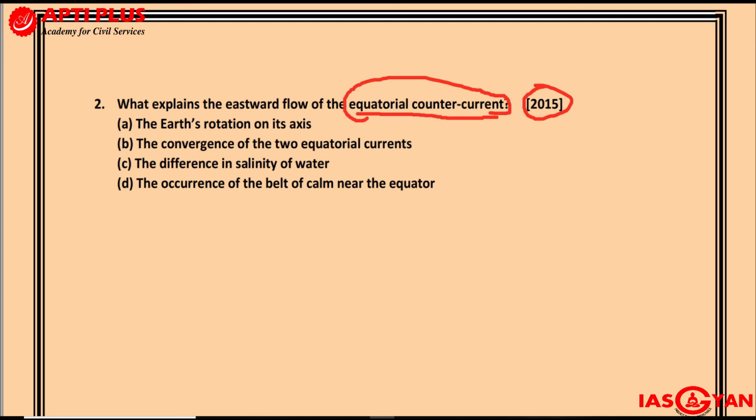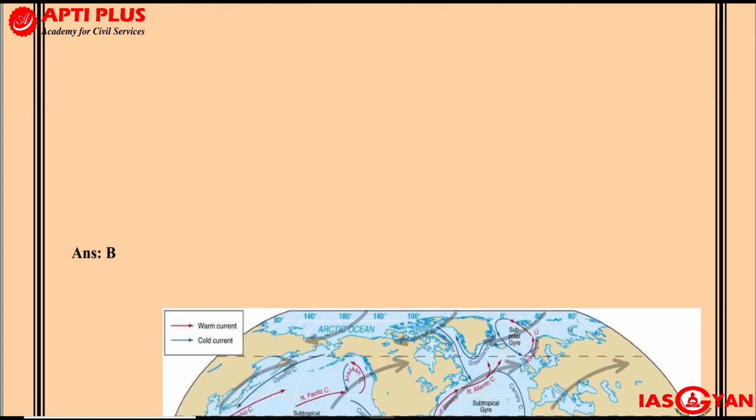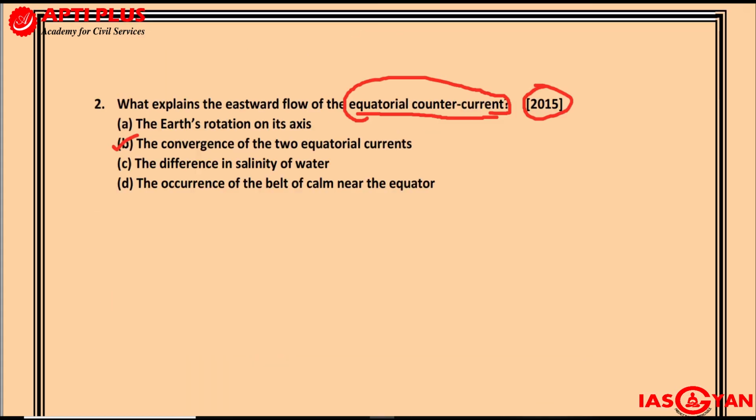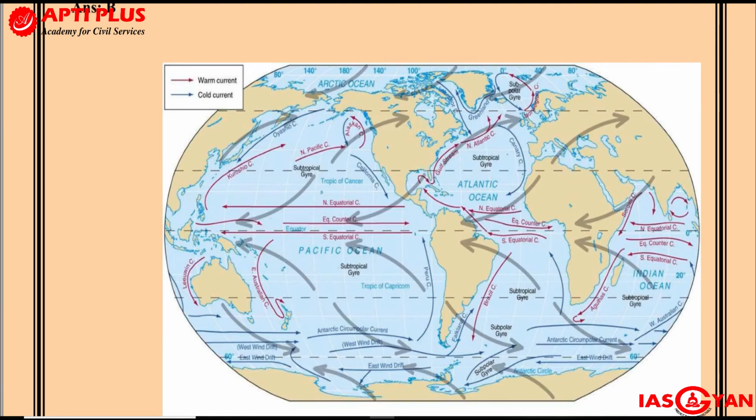Eventually we had to wait for UPSC to come up with the official answer keys, and UPSC said that for this particular question the answer should be B, 2B. So let us first understand what this equatorial counter current is, and for that you have to remember this particular diagram. You can remember it from your atlas itself. You see over here, can you see this particular current, the equatorial counter current? Here also you'll get to see. All along the equator you will find this equatorial counter current.